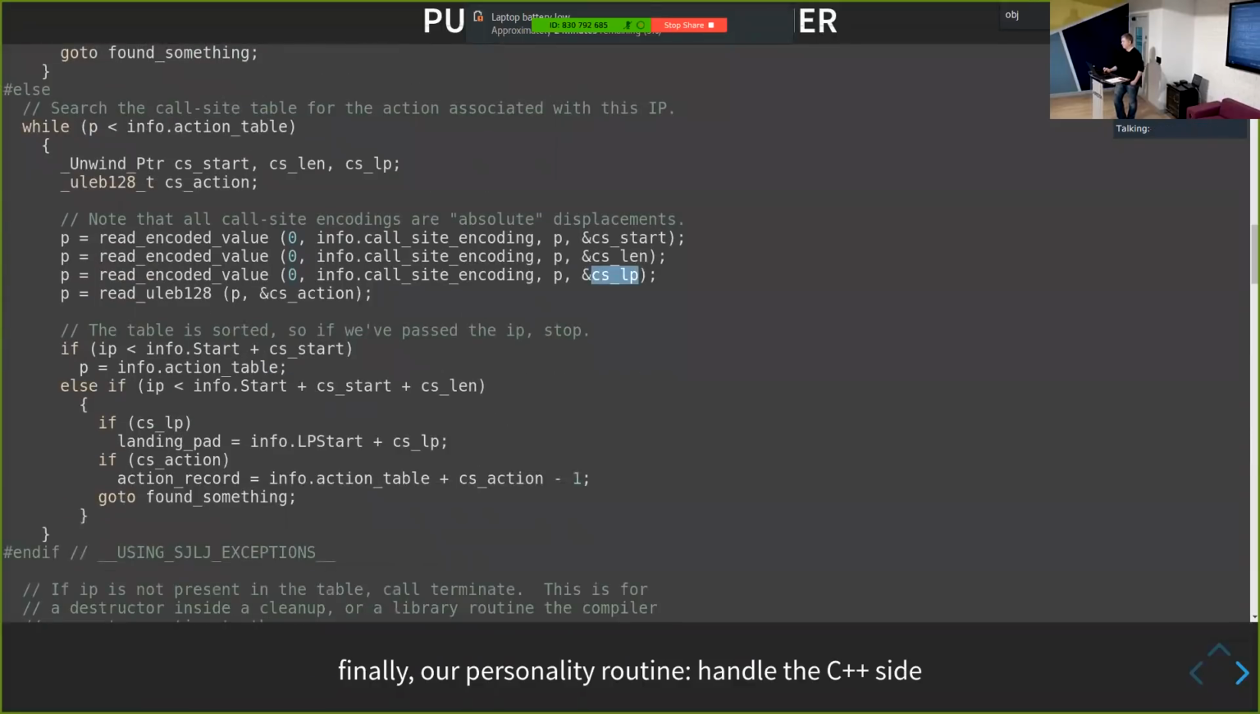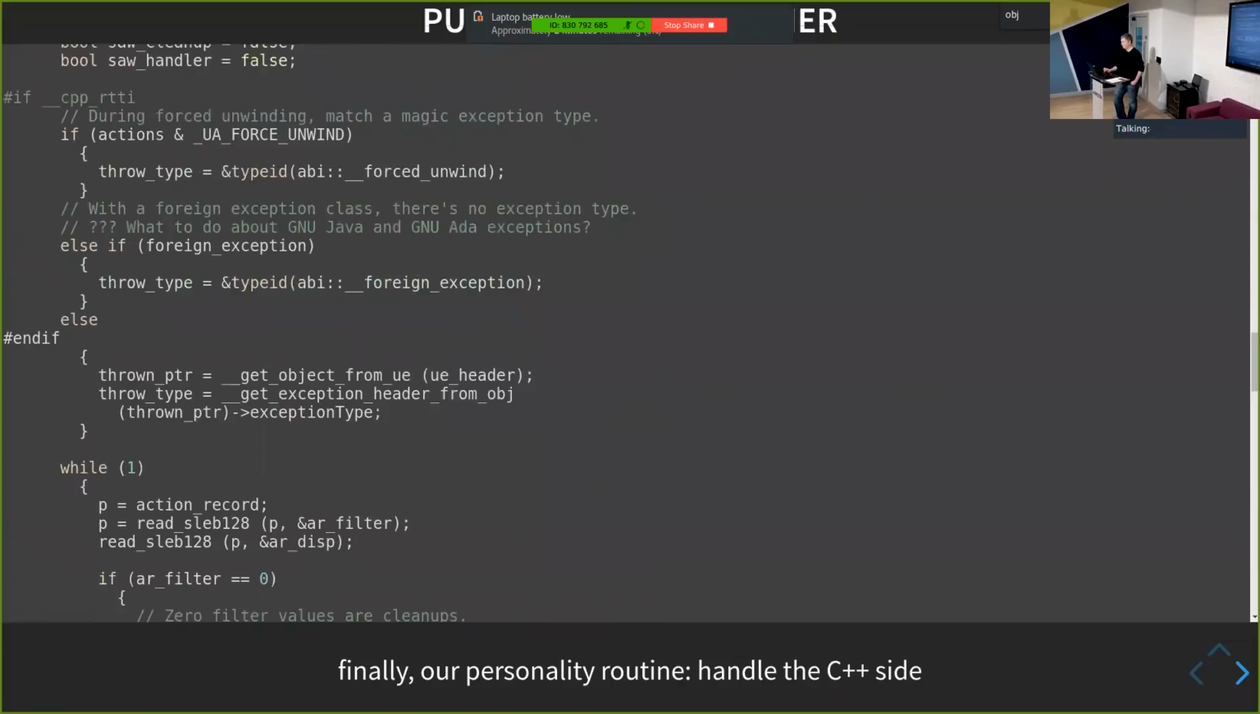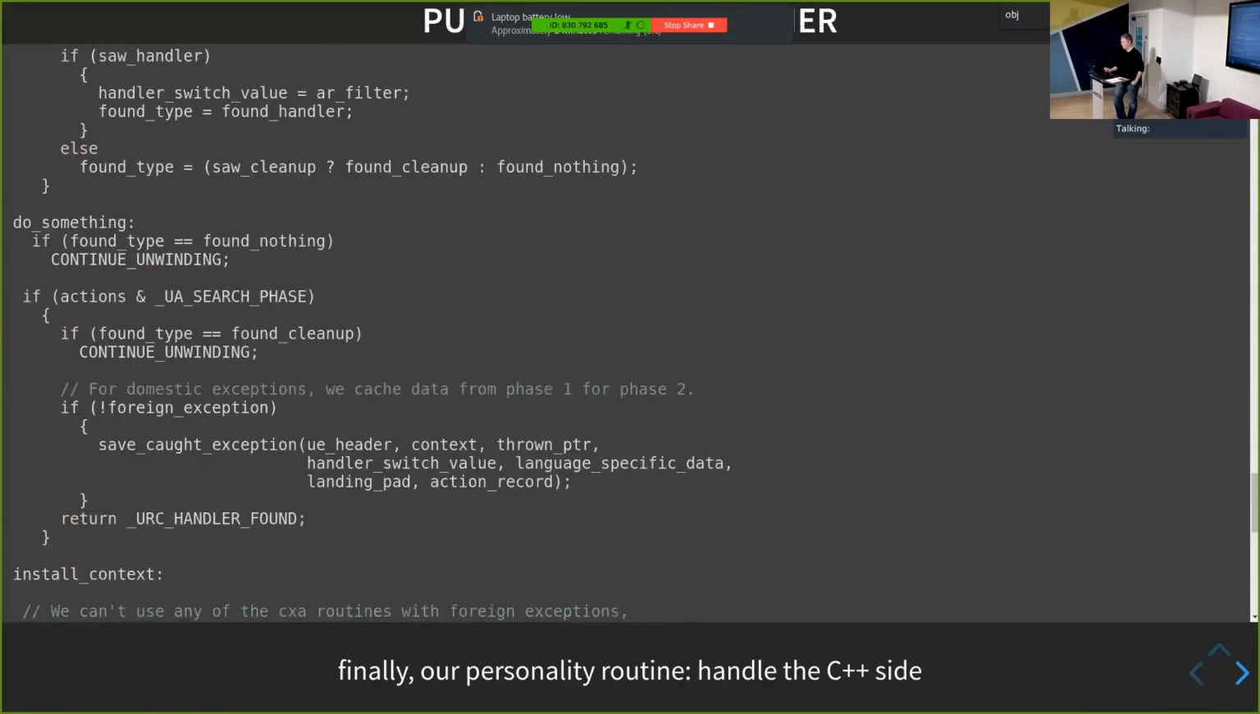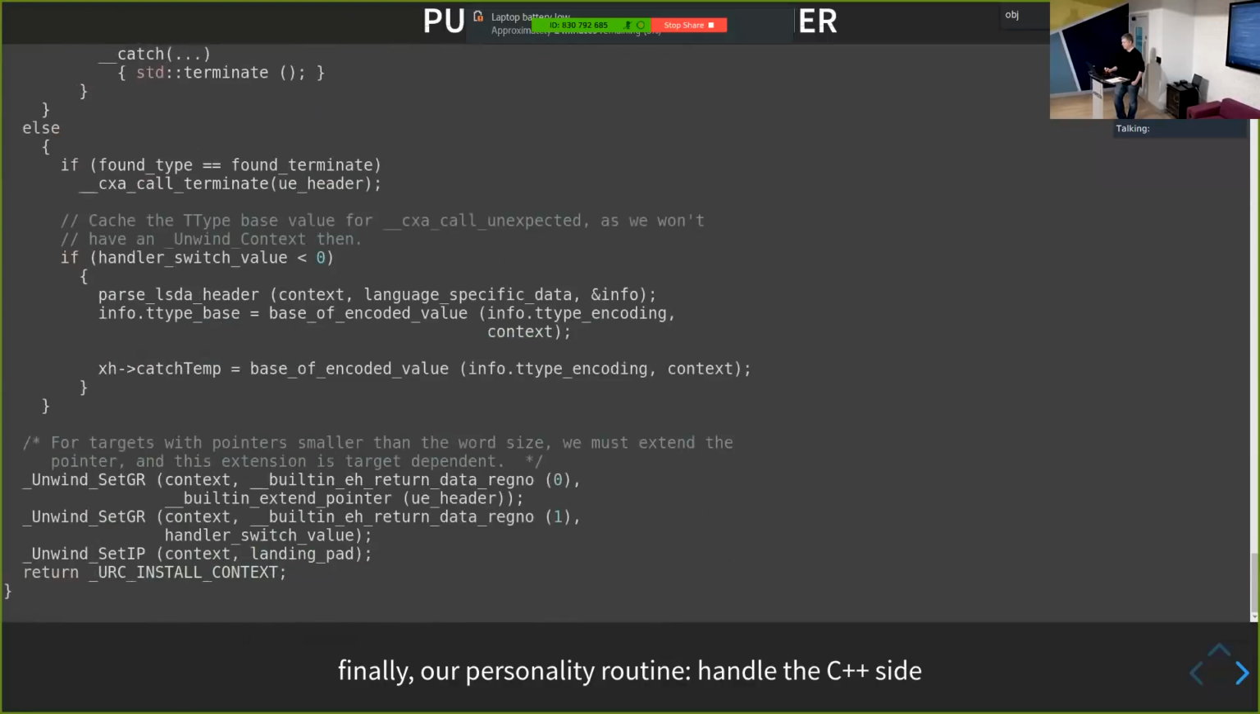And this CSLP ends up being put into this landing pad, and then way down later on, before we return, we basically put our landing pad into this context and say, okay, run this code. And then everything goes back and goes down to the next stack frame. So I know that's a lot of code very quickly, but I just wanted to show that some of it should make sense based on what we talked about already. Okay?